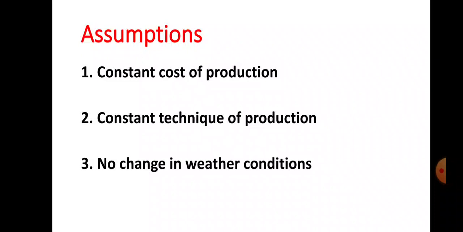The second assumption is constant technique of production. It is assumed that the technique of production remains constant. An improved and advanced technique of production leads to an increase in production, and it causes an increase in supply.